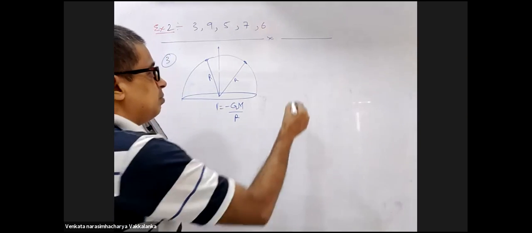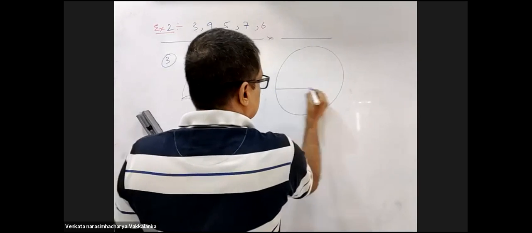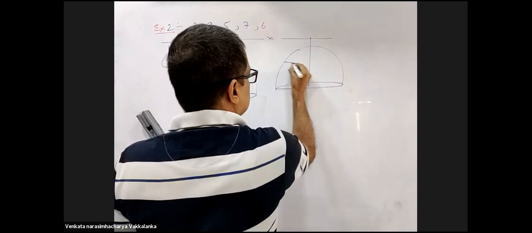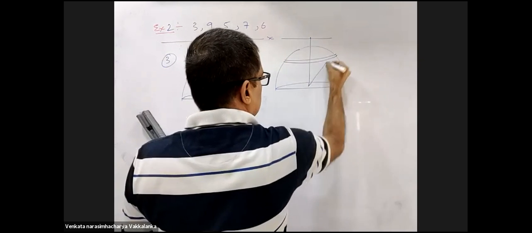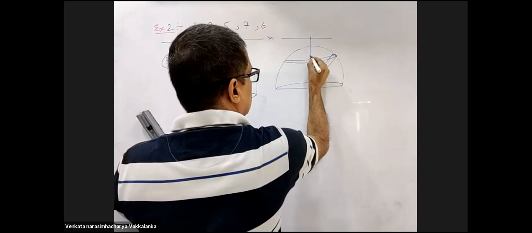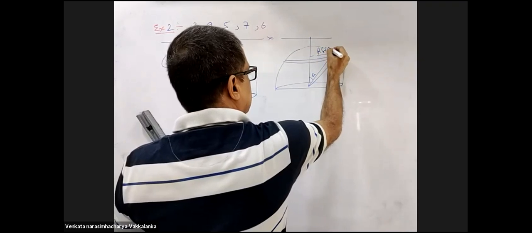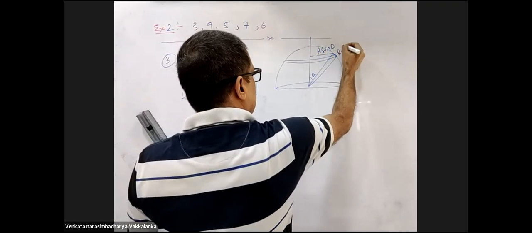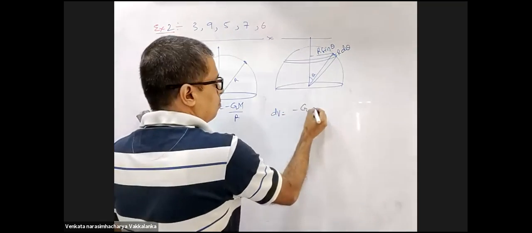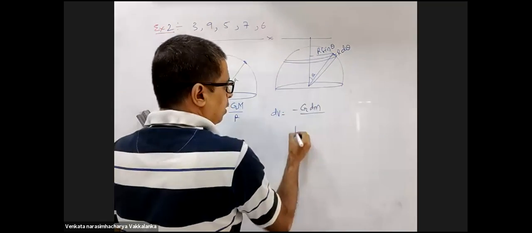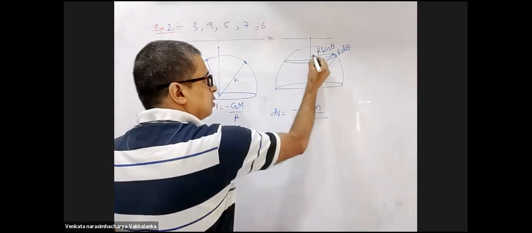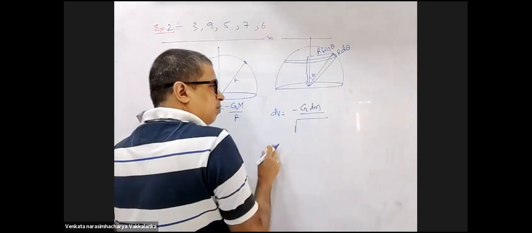Can you prove that mathematically so that we will remember it all throughout? It is like this. You will consider an elemental ring. This angle is theta. What is the radius of the ring? R sine theta. Thickness of the ring is R d theta. dV is minus G dm by root over of radius square plus x square.